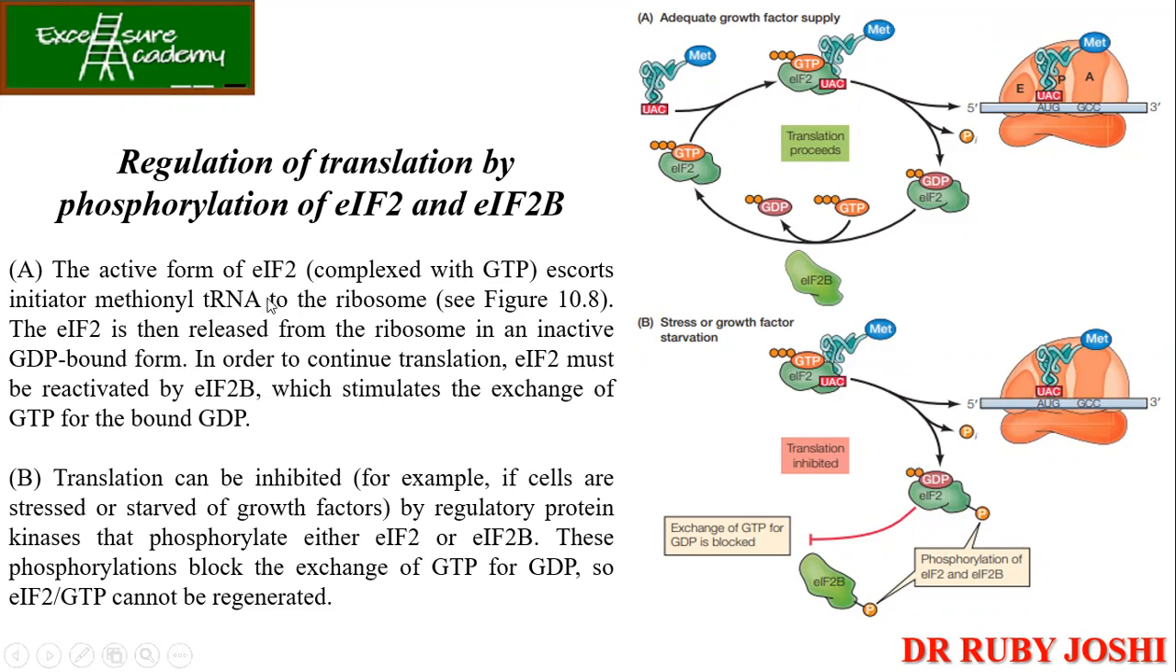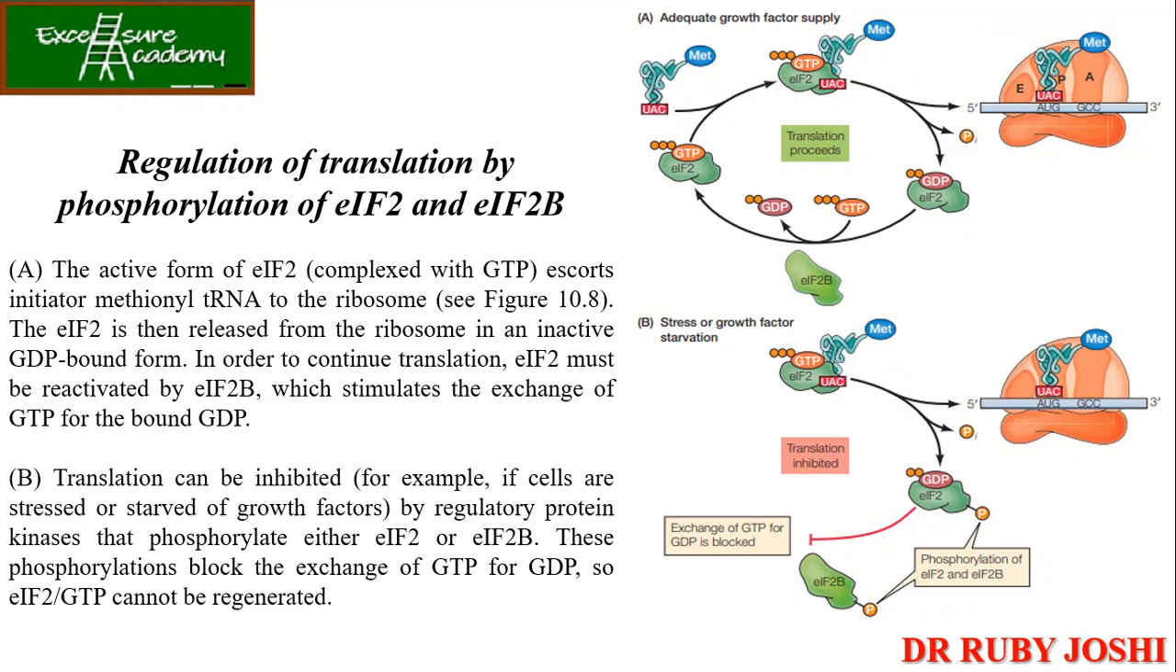So the active form of EIF2 escorts the initiator methionine tRNA to the ribosome. Yes, so it is an initiator factor. What is happening here? Your methionine is coming, okay? Now it is then released from the ribosome in the inactive GDP bound form. So whenever GDP is there, it means it is in the inactive form. But where GTP is there, it is in the active form.